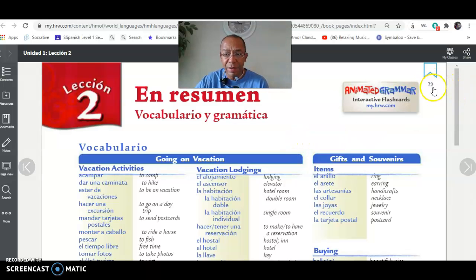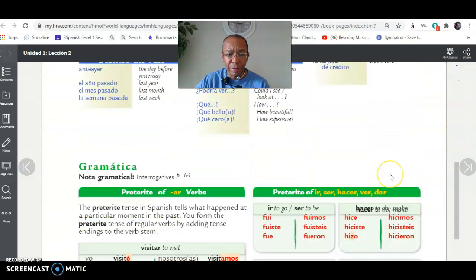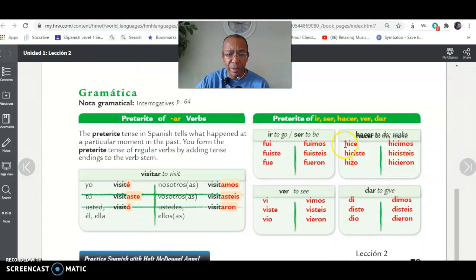Okay, so what I'm going to ask you to do today in class is to go to page 79. In page 79, as usual, as we start every chapter, you're going to type or write every word and its translation. For example, you have acampar, to camp. Okay. After you have done that, including the bottom gramatica, which is very important, is what it tells you. What is it that you are going to master in this chapter?